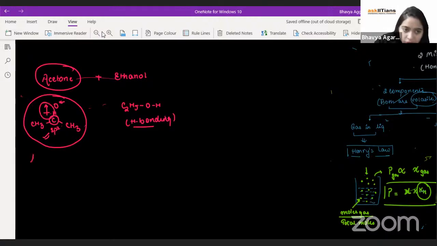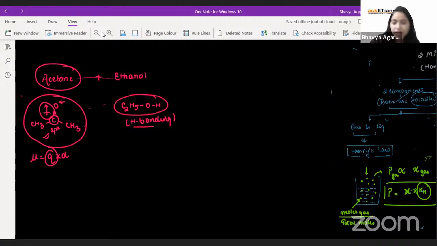And polarity is Q into D. It is dependent on the charge. Now the charge separation is already less. So is the polarity. So is the dipole moment. Right. So it is because of that, the two liquids are not properly miscible, or they are not having good effective bonding together. Ethanol particles can effectively undergo hydrogen bonding, whereas acetone particles can't. And if I talk about ethanol and acetone particles, right? So there will be steric bulk.